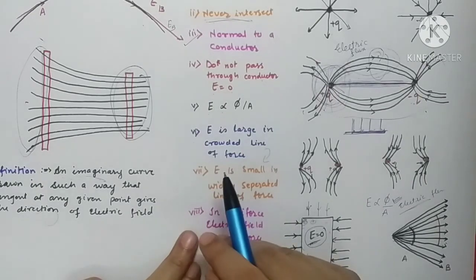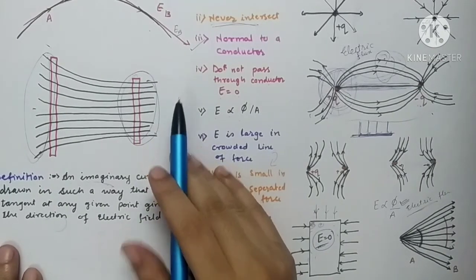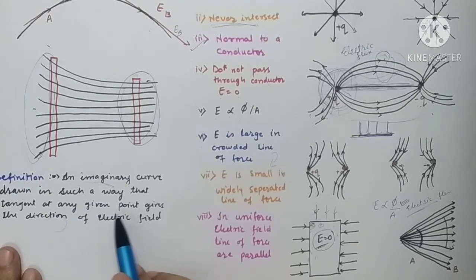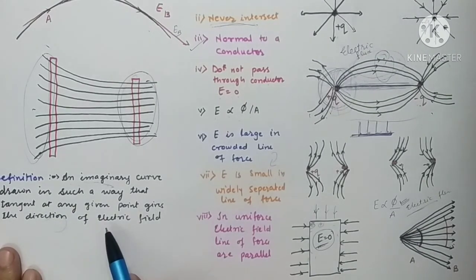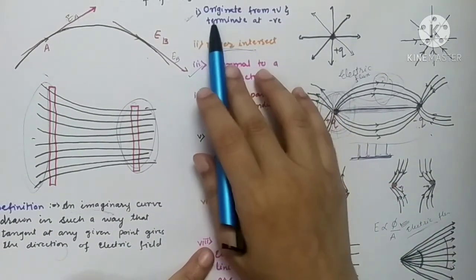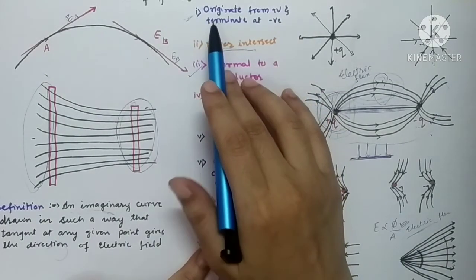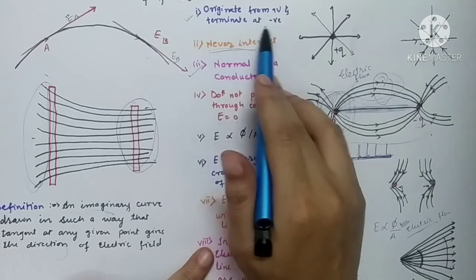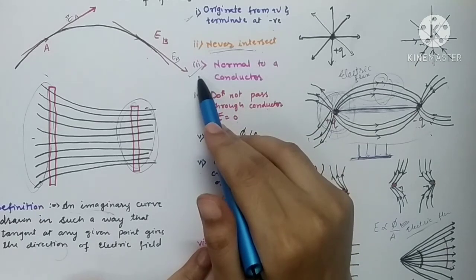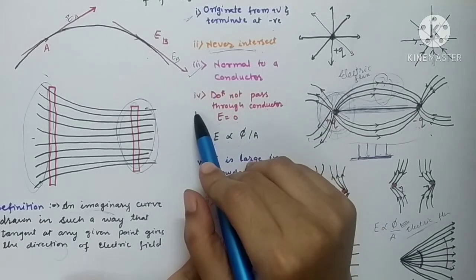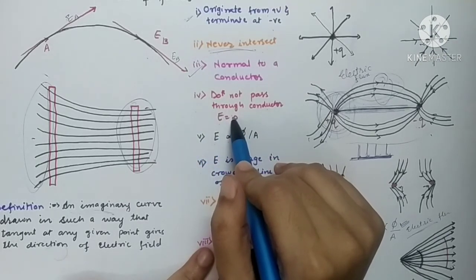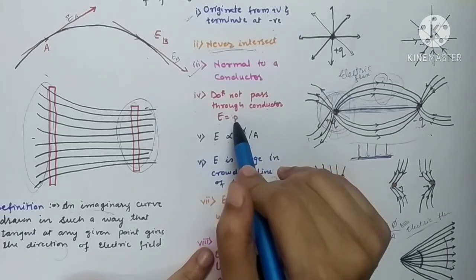Let's have a quick revision. Electric lines of force are nothing but imaginary curves drawn in such a way that the tangent at any given point gives the direction of the electric field. Now let's have a quick revision of their properties. Very first property, electric lines of force always originate from positive charge and they terminate at negative charge. Second property, they never intersect each other. Third, they are always normal to a conductor. Fourth, they do not pass through a conductor because electric field intensity inside the conductor is zero, as there is no charge inside the conductor.